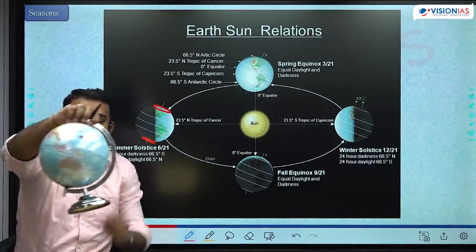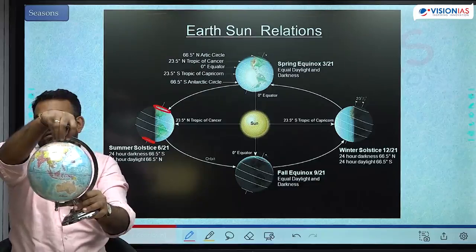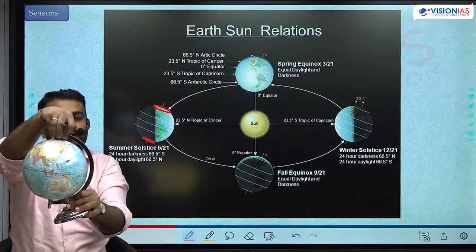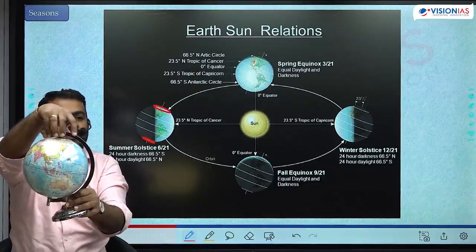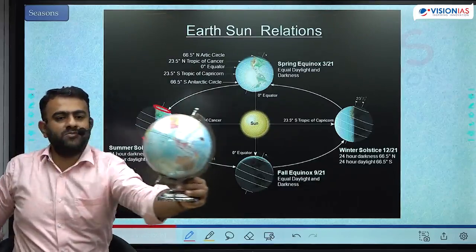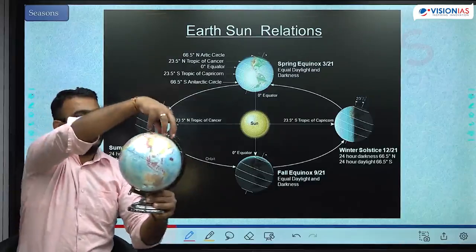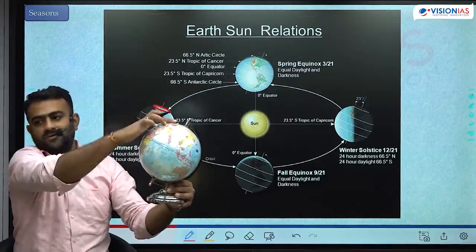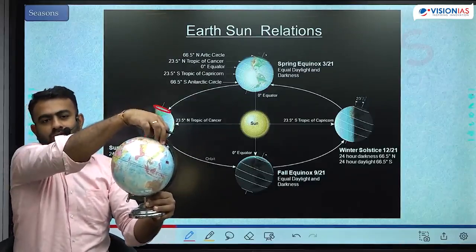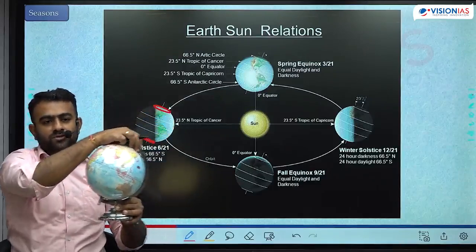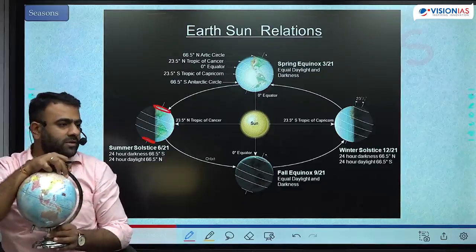But once you move away, then the polar night starts here. The area of darkness. Now the area of darkness will start to expand. As the earth moves from this position to this position, the entire area beyond Arctic Circle is not at all visible from the sun. पूरा polar night हो गया. फिर दोबारा visible होना शुरू होगा थोड़ा सा.